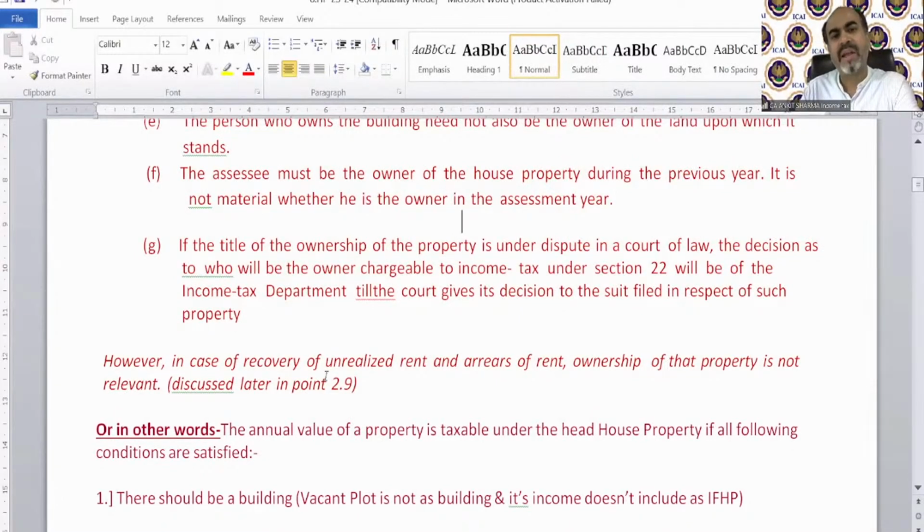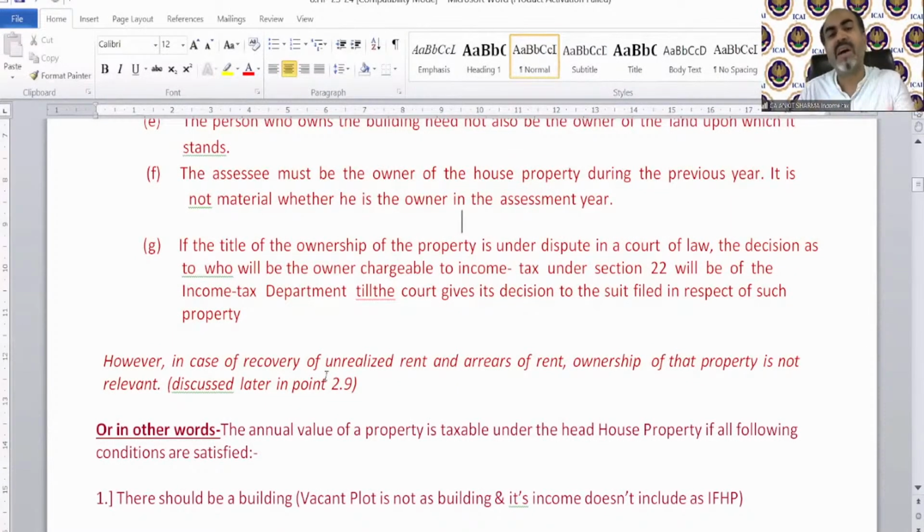So points 8 till G are just the points studied to make you understand the meaning of ownership. But for the purpose of this chapter, you should understand that whether you are the owner of the property or a deemed owner of that property, in both cases, the income is going to be taxable under income from house property.